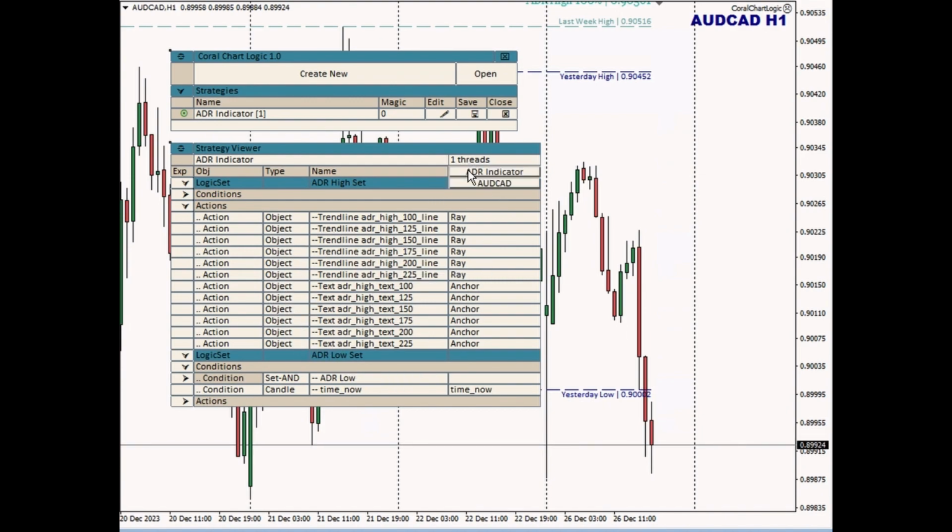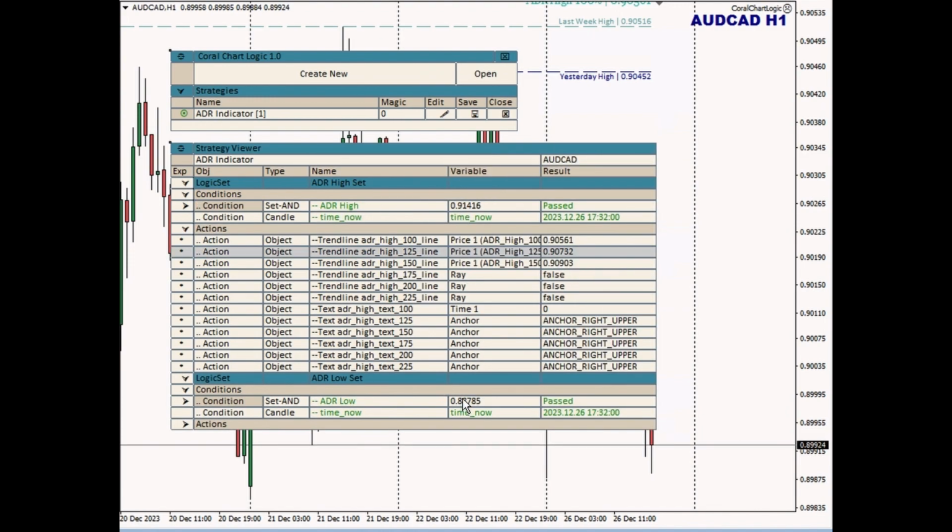And then if I want to go to the thread, then I can click the thread and it comes back to the thread view. By default, if you open up the strategy viewer on a chart where there's a strategy running, where it has an active thread for that chart, then it will pre-select that thread in the viewer. So you don't have to open it and then come here to the list and select it. It will always come up, but you can then change it to view whichever one you want.